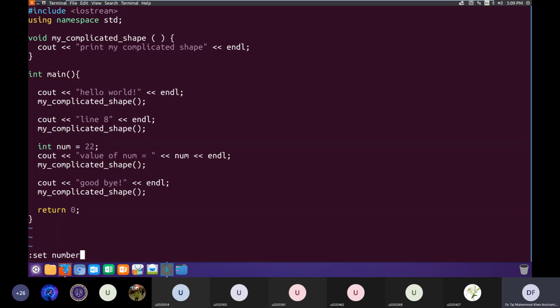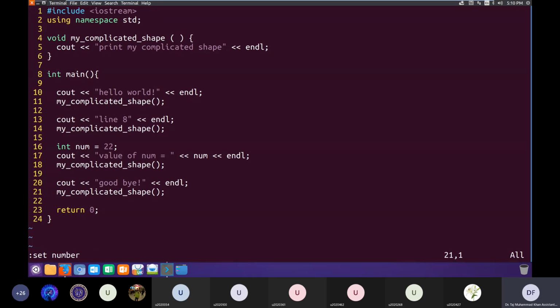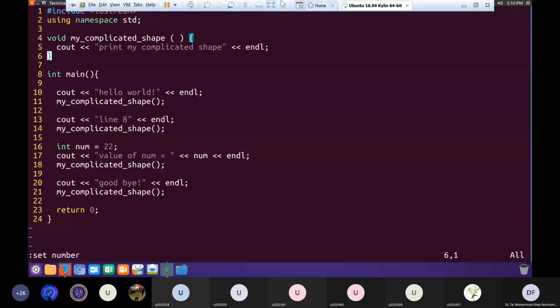So it's like this, line number 4 to 6. Assume it's a 1,000-line code that we have to use at multiple locations in our program. So now if I want to modify this code, in how many places in my program do I have to make this change, if I am using this code n times in our program?